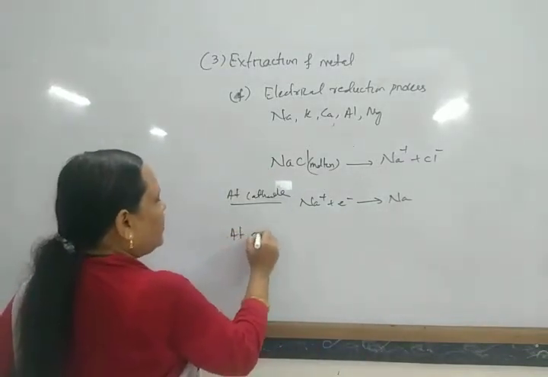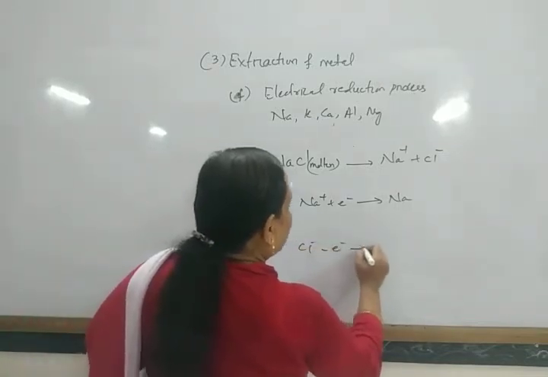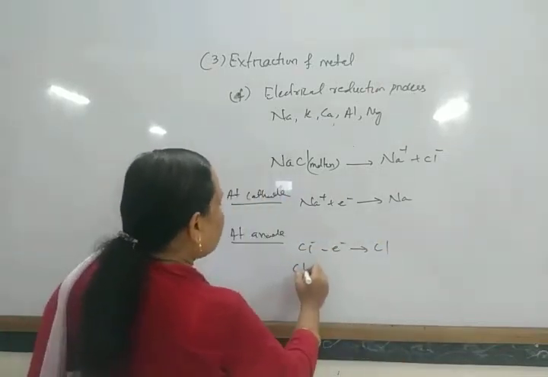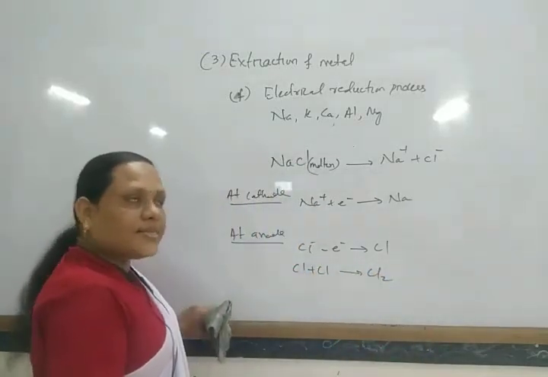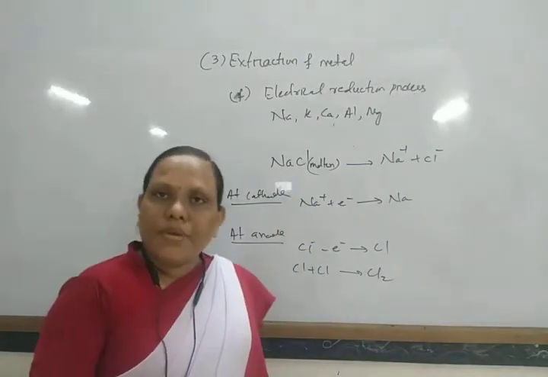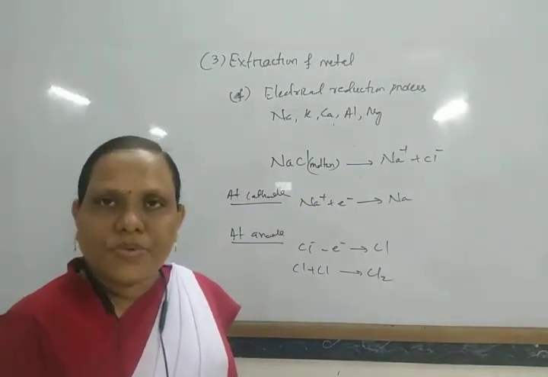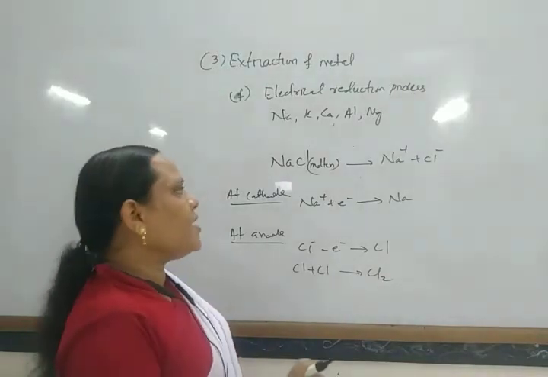At the anode, Cl- loses an electron to give a chlorine atom, and chlorine atoms combine to form chlorine gas. To molten sodium chloride, some amount of calcium chloride is added so that it decreases its melting point.